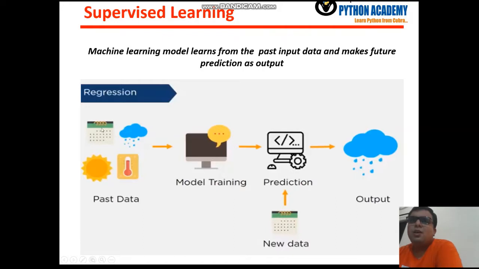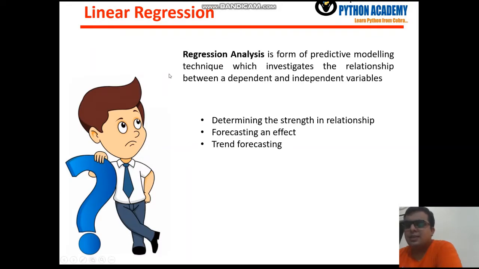Okay, so the main thing about supervised learning that we need to understand is that your data is labeled data. Whatever data you are giving is known to you. This is the date, this is the rainfall, this is the sunrise and sunset, this is the temperature. All of that is known, and that's why you can easily perform supervised learning. Here we need to focus more on the algorithm part.